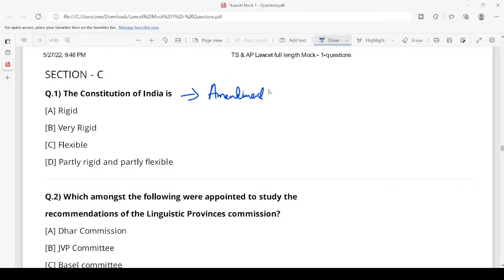If we can amend the constitution easily, it is known as a flexible constitution. If amending the constitution is very difficult, it is known as rigid. A very good example of rigid is the USA. So how about the Indian Constitution? The Indian Constitution is partly rigid and partly flexible. Certain provisions can be amended by a simple majority, and certain provisions require a special majority, which is the rigid part. Getting a special majority is a difficult thing. Simple majority is a flexible thing because it is very easy to make an amendment through simple majority.